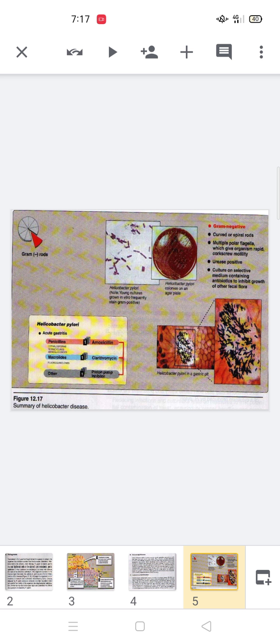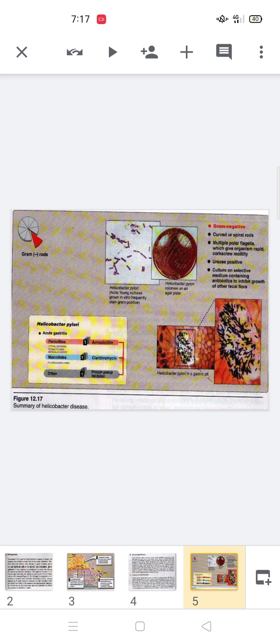Now, if you see another diagrammatic representation, the first part shows small coil or spiral type rods on the MacConkey agar, and the diagram below shows an abundant number of microorganisms present in the biopsy or tissue taken by endoscopic procedure.